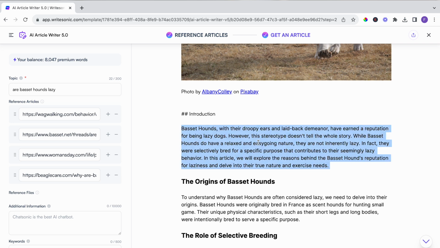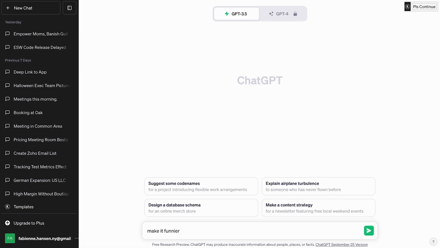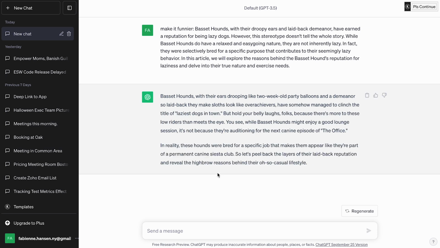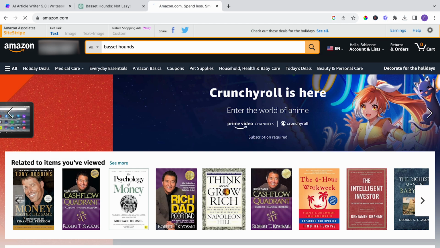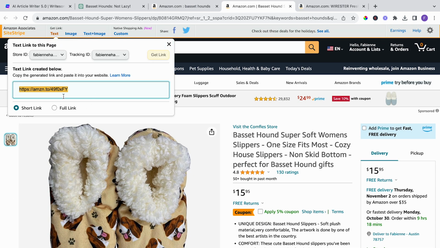So now that we have the article, we want to tailor it more toward our audience, and we also want to make sure that there's some products in there. So we just copy paste this to ChatGPT. We're gonna ask to make this maybe a little bit funnier. And then the other thing we can do is we can also figure out how we can add products to this blog post. And then what we're gonna do is we can just easily add our affiliate links to this blog post.